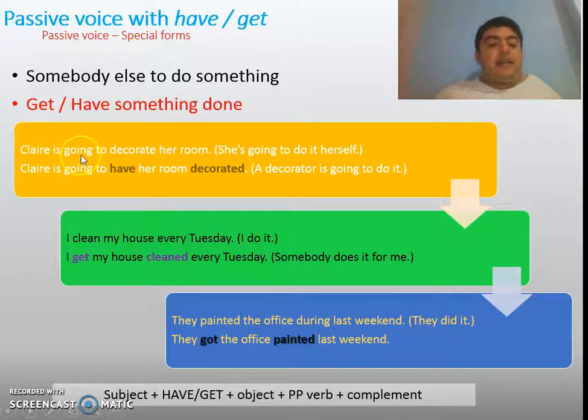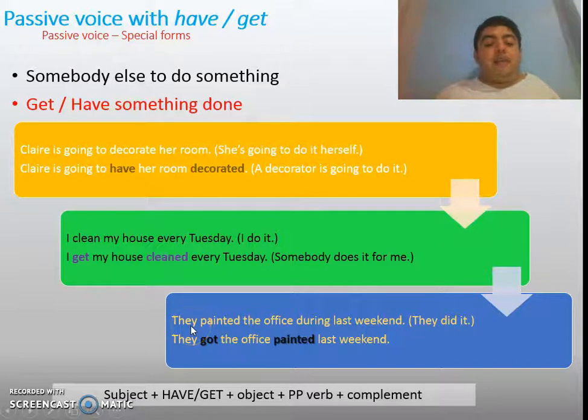If I say Claire is going to decorate her room, it is an active voice sentence and it means that she is going to do it herself, right? But if I say Claire is going to have her room decorated, it means that a decorator or somebody else is going to do it for her. If I say I clean my house every Tuesday, it means that I do it myself. But if I say I get my house cleaned every Tuesday, it means that somebody else does it for me.